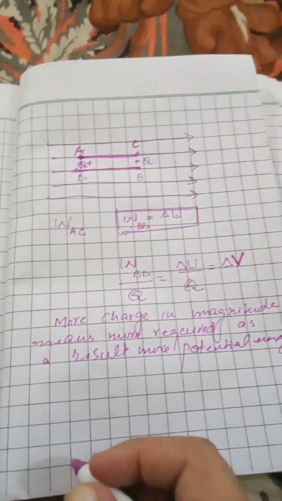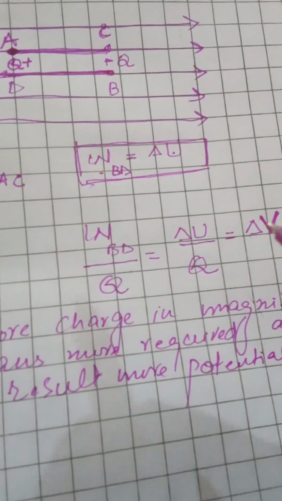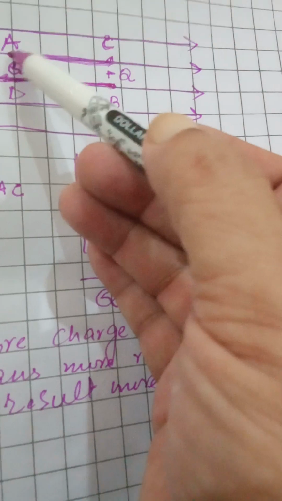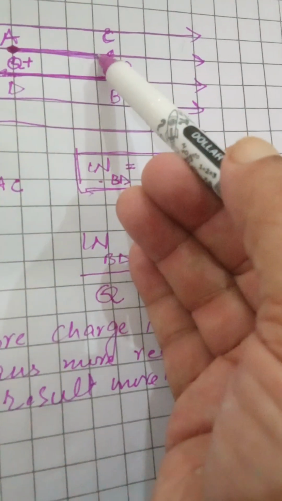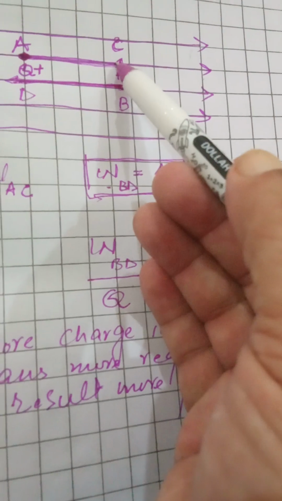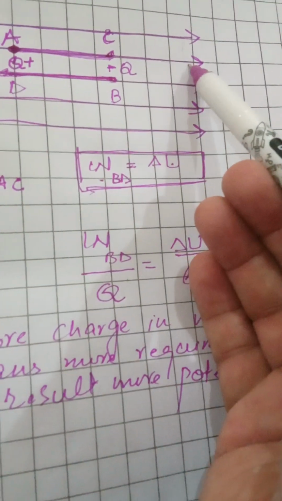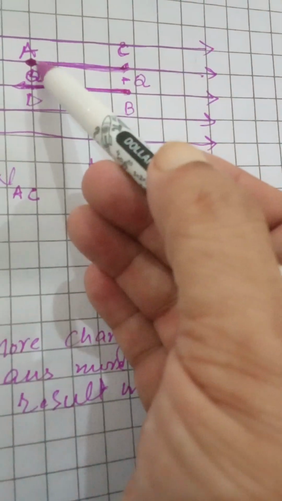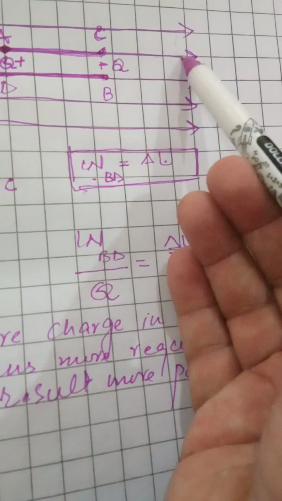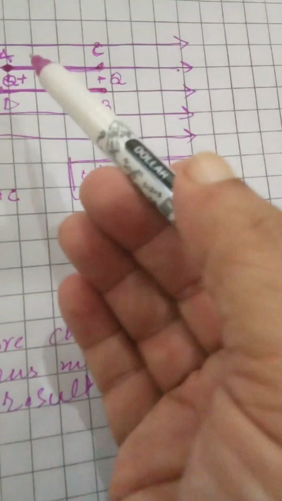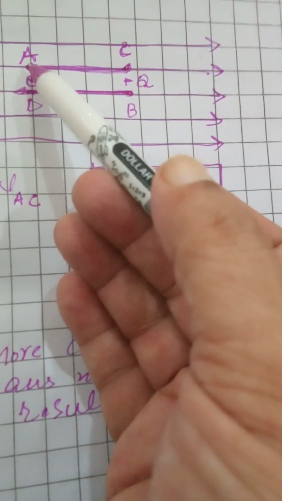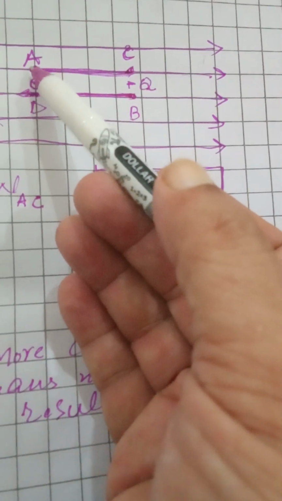Okay. So potential energy depends on the 2 points. The distance between the 2 points is important, between C and A. If you move this point C farther, you definitely need more work. If you increase the charge magnitude, the potential energy will be more. So electric potential energy in the field depends on two things.